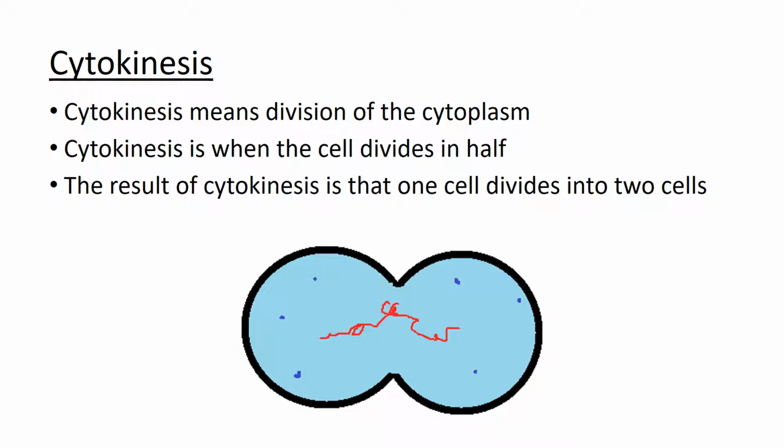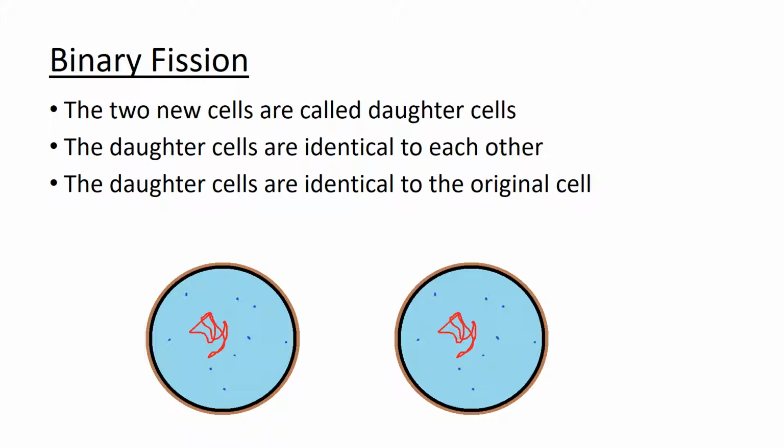Cytokinesis means division of the cytoplasm. Remember, if we're talking about prokaryotes, which do not have a nucleus, everything inside the cell is the cytoplasm. So cytokinesis is when you take some of that cytoplasm and you put it in one cell, and you take the rest of the cytoplasm and you put it in another. So cytokinesis is when the cytoplasm is divided into two cells. So binary fission is DNA replication and then cytokinesis. And the result is two identical cells.